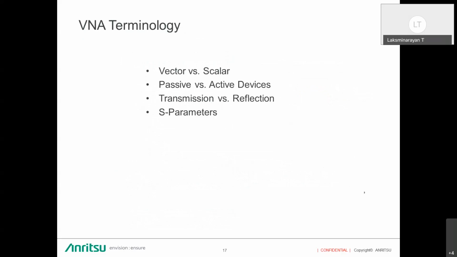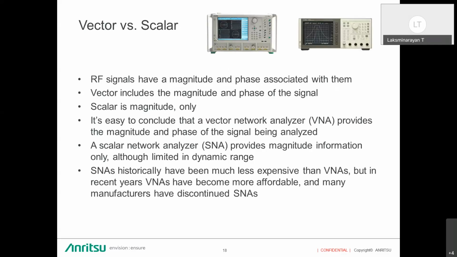So we will discuss VNA terminology, like what is the difference between vector and scalar, passive and active devices, transmission and reflection, and S parameters. Vector and scalar: as we know, RF signals have a magnitude and a phase associated with them. Vector includes the magnitude and phase of the signal, where you get both pieces of information. In the scalar, we get only the magnitude information, which has limited dynamic range.